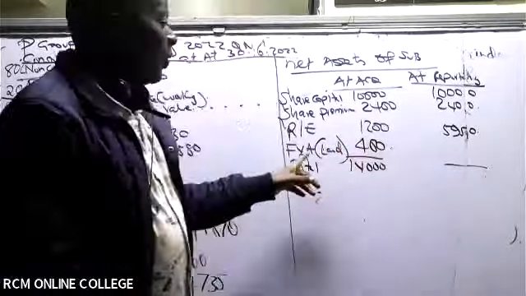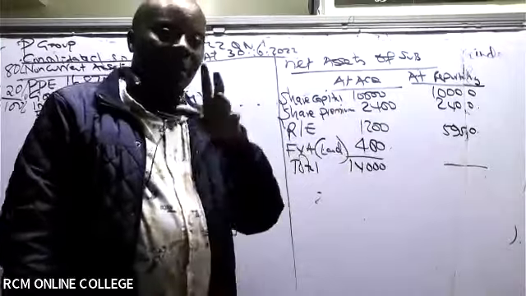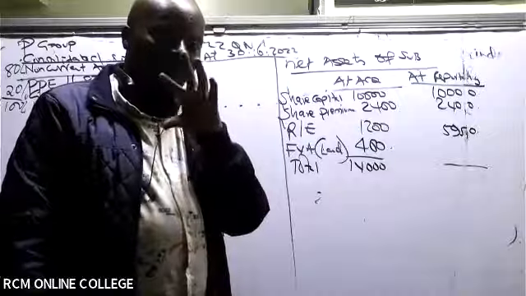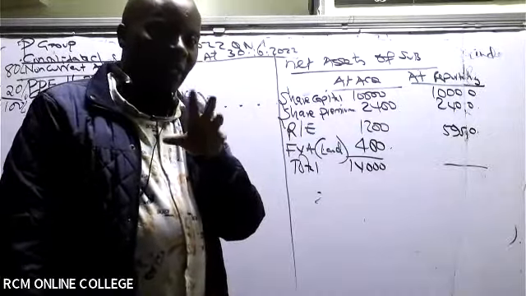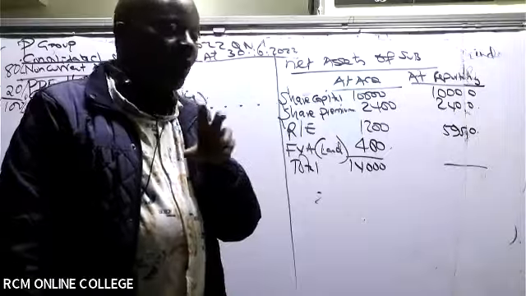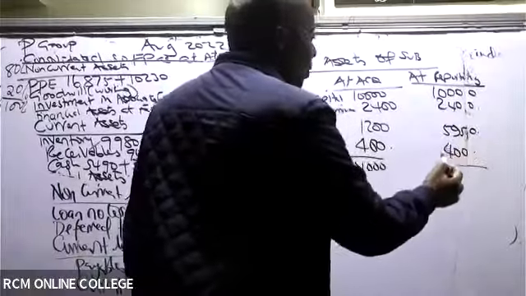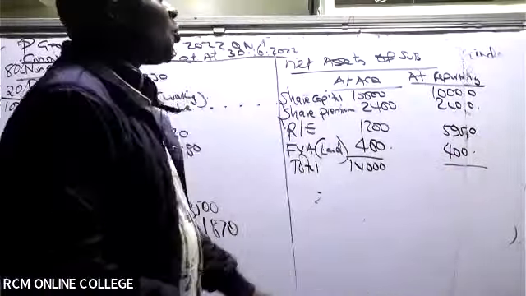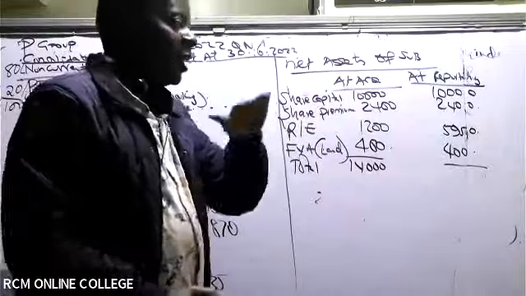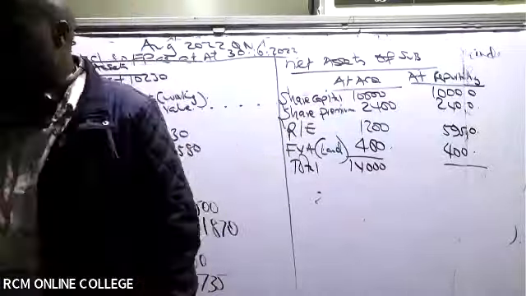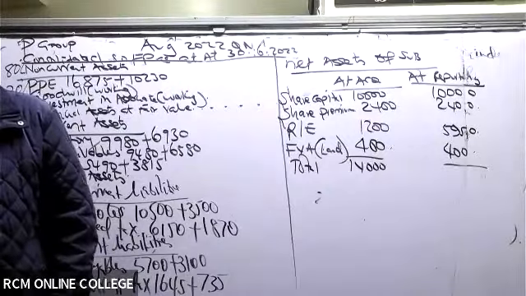What do you think of this fair value adjustment here? Does it change? No. So this one here must also be 400. So, ladies and gentlemen, please go ahead and add for me the total net assets at reporting. Is there somebody in this case who has that figure of total net assets at reporting?